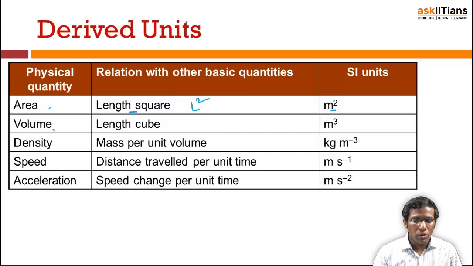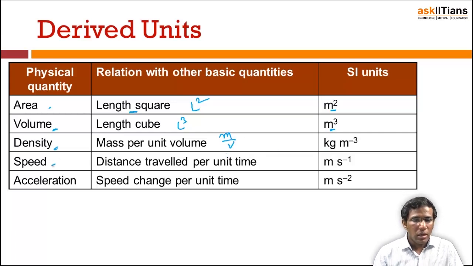Similarly, volume is the length cubed, L cube, so it has the unit meter cube. Similarly, density. What is density? Density is mass per unit volume, that is mass by volume. Mass is in kg and volume is length cubed, meter cube. So density is kg per meter cube.